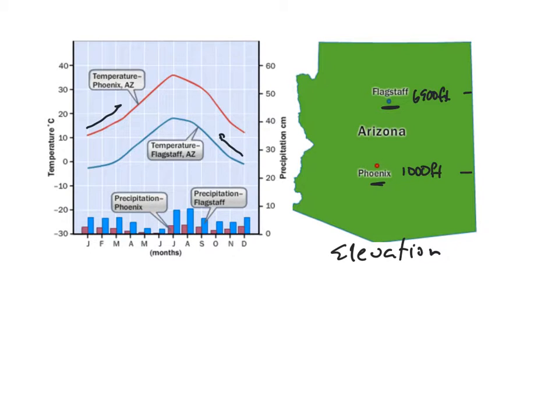Now, precipitation up in the mountains: when the wind blows, we get that orographic lifting. The winds are going to blow across and lift up. That's going to cause condensation and rain. So we're going to expect to see a little bit more precipitation in Flagstaff, which is what we see down here, than we do in Phoenix. Flagstaff is in the blue again, and we'll see Phoenix in the red. So you can see that at higher elevation, we generally will get cooler temperatures, and oftentimes we'll end up with a little bit more rain.